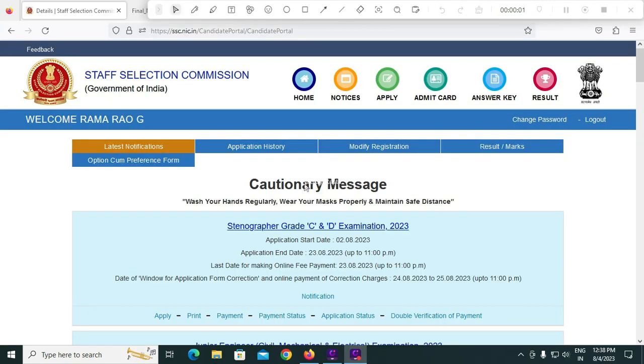Friends, after logging in, find the latest notification tab and click on that latest notification button, so that it shows the active SSC application examinations. Here, the Stenographer Grade C and D Examination 2023. Click on this apply button.